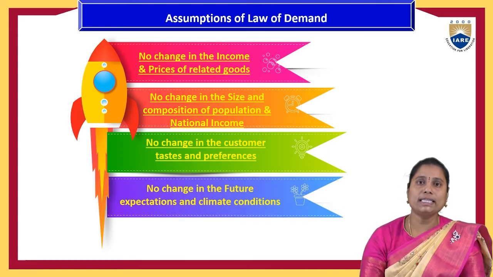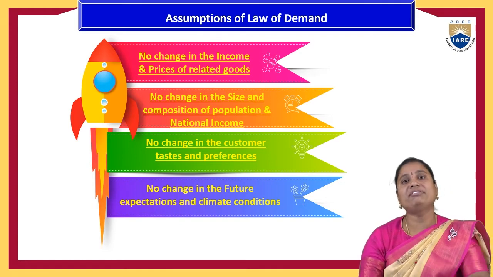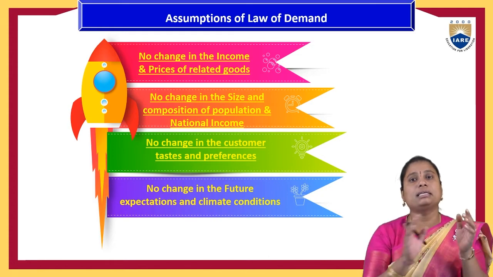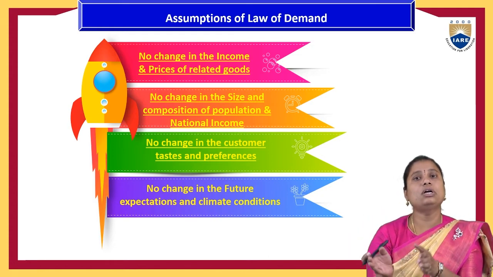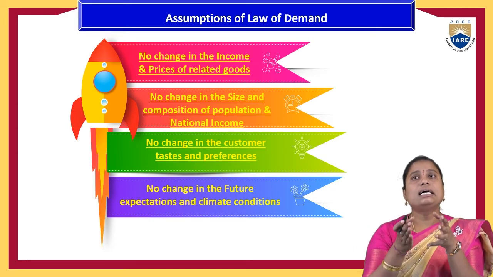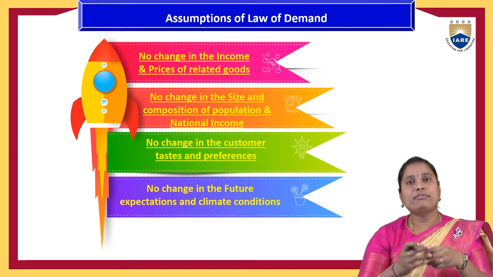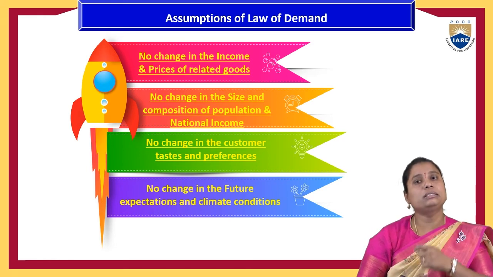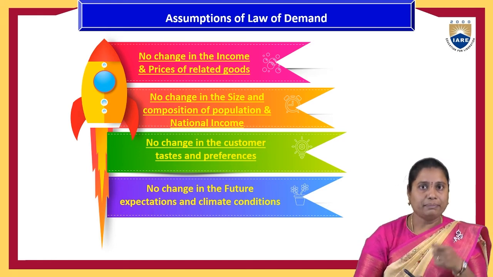So all these are the other determinant factors except the price. If the price is having its impact on the quantity demanded, then the remaining determinant factors are all constant. This is the assumption of the law of demand; otherwise the law does not hold good.